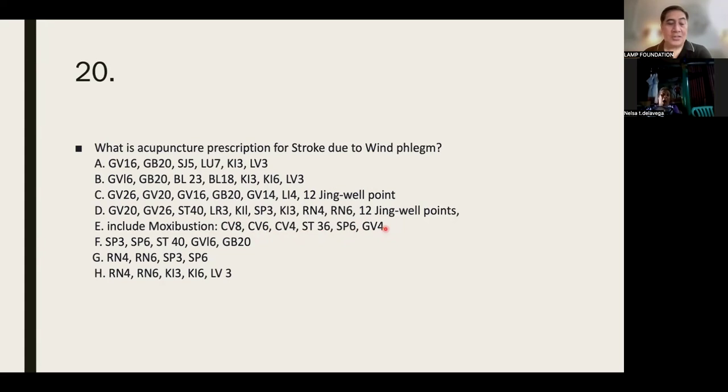Next, stroke due to wind phlegm. F. Yes, letter F. Was that you? Why? And the stomach 40. Yeah, stomach 40. Diyan naman si stomach 40. And also spleen, no? We have the Yuan source and also the Luo connecting, spleen 6, no? And of course, gallbladder 20.